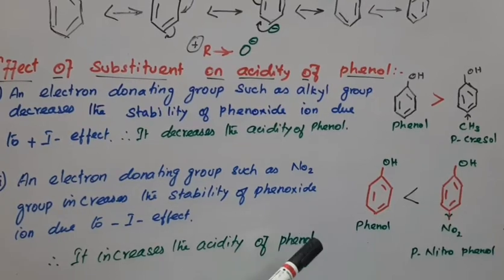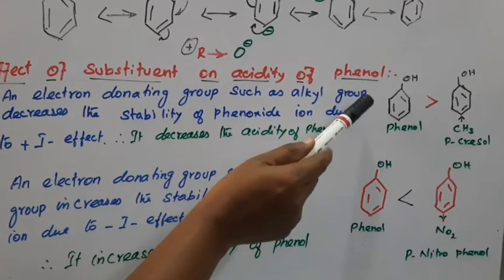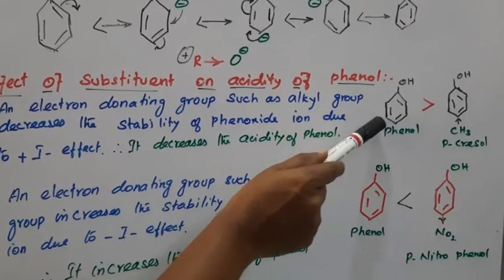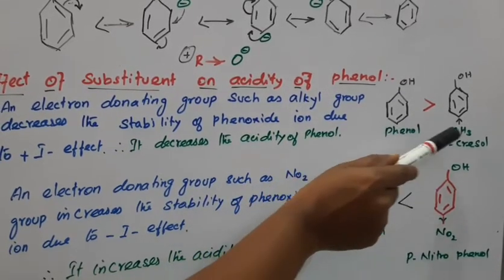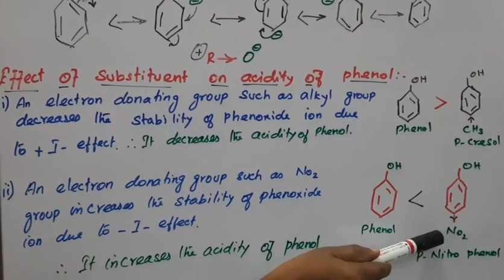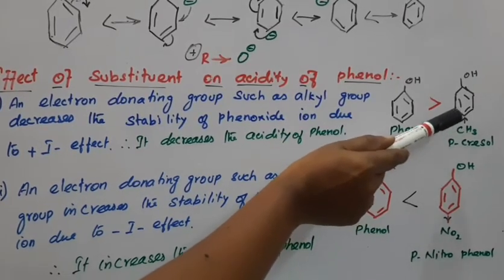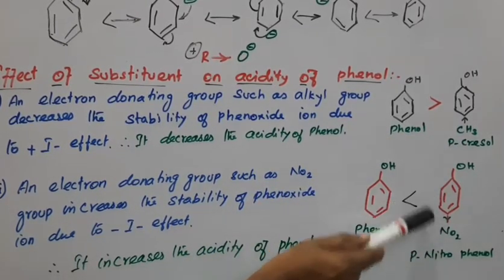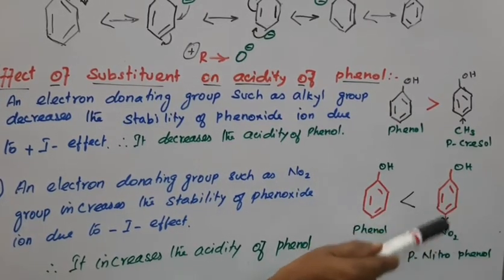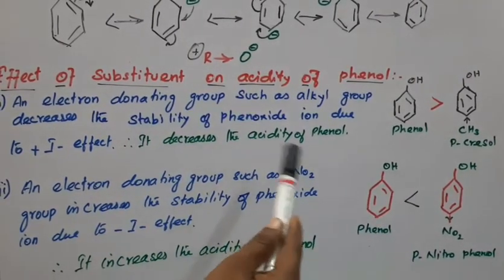Okay, so this is one more question. Normal phenol, no problem. Phenol compared with alcohol, phenol is more acidic because of the resonance structures of the phenoxide ion. Comparing these two, the presence of an alkyl group or the presence of an electron withdrawing group: an alkyl group means an electron releasing group, which decreases the acidic character. The presence of an NO2 group on the benzene ring, an electron withdrawing group, increases the acidic character. Okay, so this is all very important.